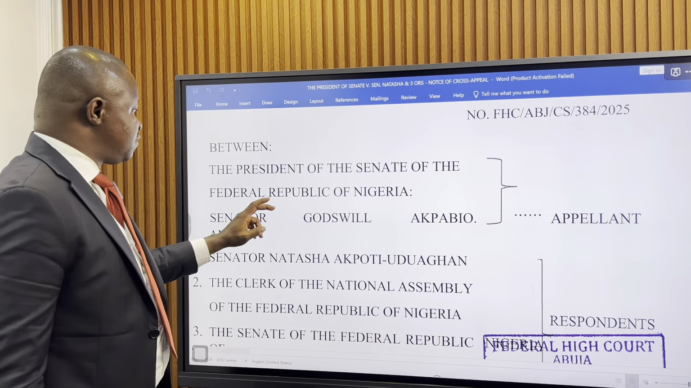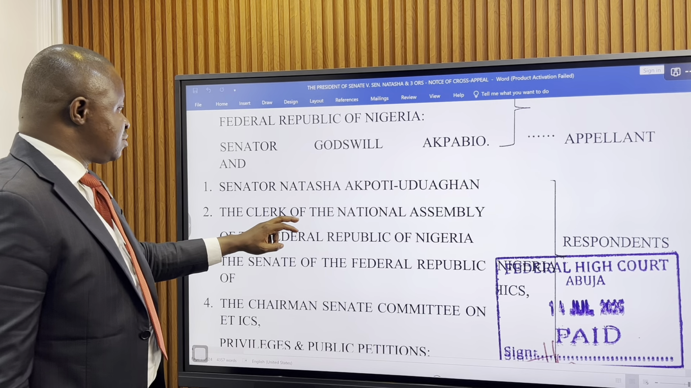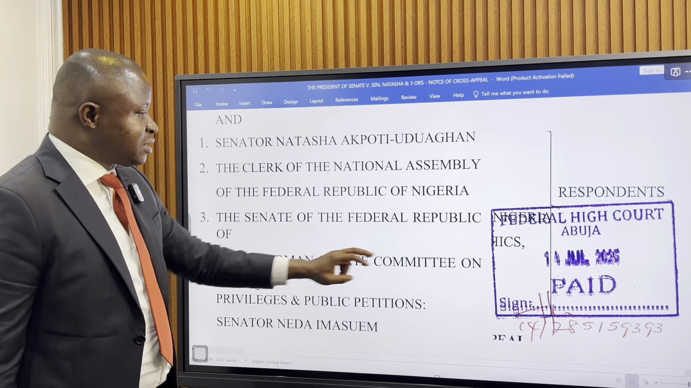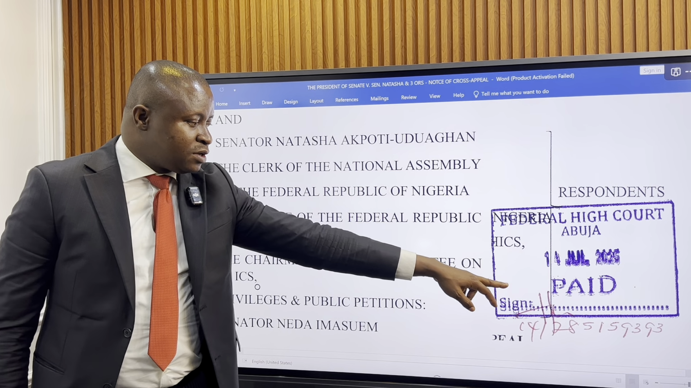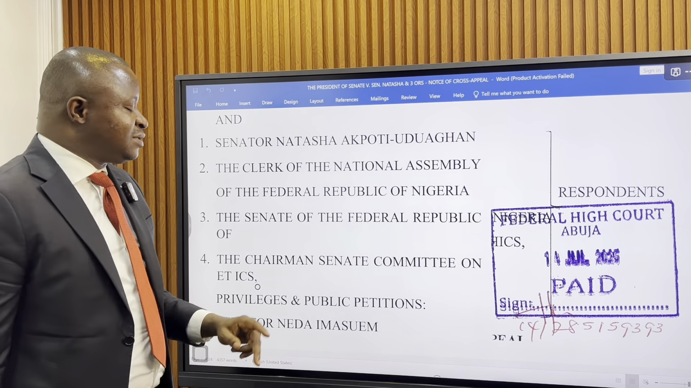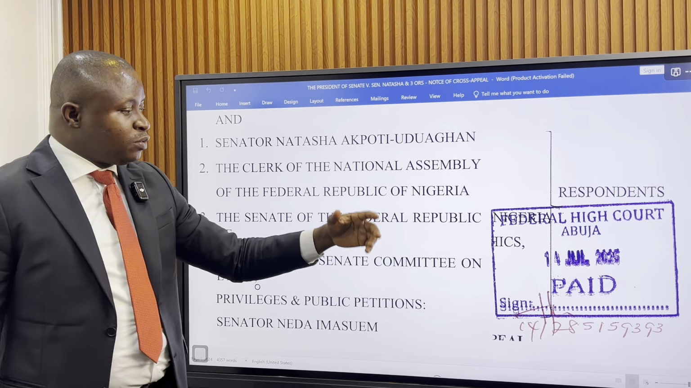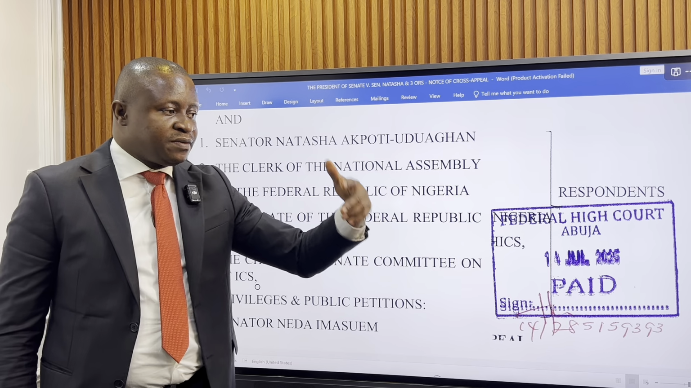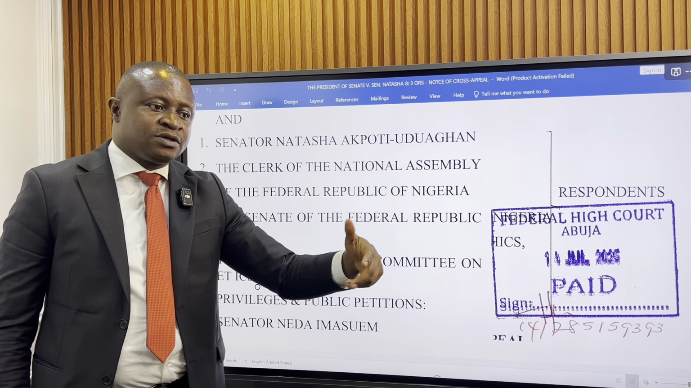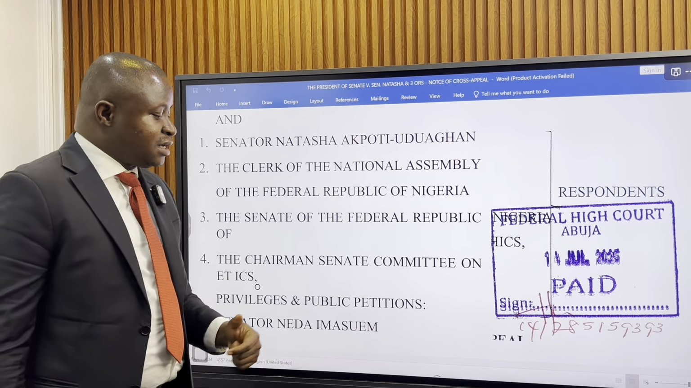You can see the parties here. President of the Senate of the Federal Republic of Nigeria is the appellant, and Senator Natasha Akpoti Uduaghan is the principal respondent in this matter. You can see here that the appeal was filed on 14th July 2025 at the Federal High Court. That's the procedure. When you want to appeal, you file your notice of appeal at the lower court, and the lower court will now transmit what you have filed together with other documents to the higher court, in this case, the Court of Appeal.